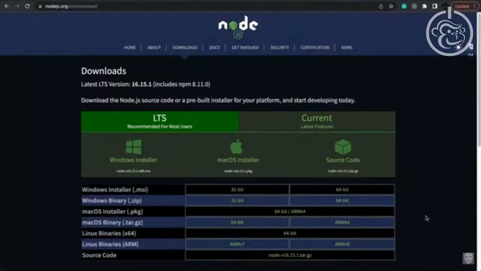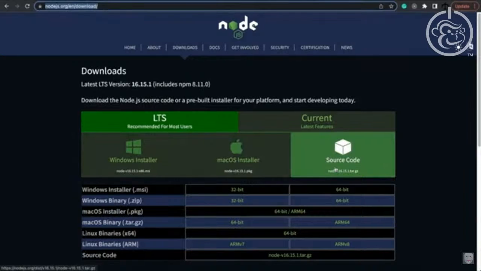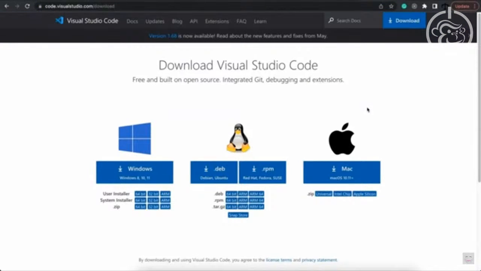So to follow along, you need Node.js installed. Go to this website, download and install Node.js for your operating system. And if you don't have one already, you'll need an IDE to work with. I prefer using Visual Studio Code, so you can also go ahead and install that for your operating system.